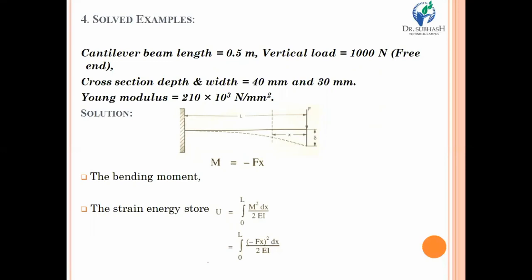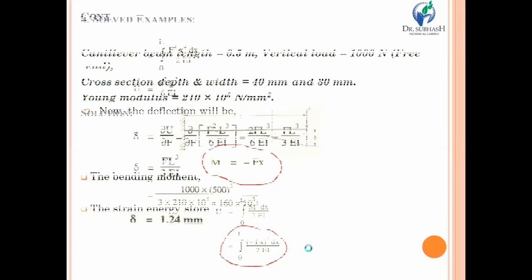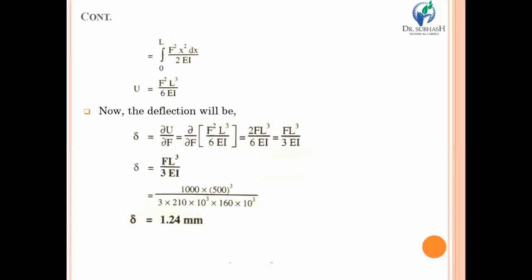Now, first of all, you need to calculate the bending moment. From the diagram, one can easily find the bending moment: force into perpendicular distance. So first of all, just calculate the bending moment like that. And we know that the strain energy is equal to the integral of M square dx upon 2EI. By integrating and putting that value, you will have the integration from 0 to L of minus Fx square into dx upon 2EI. Now, by simplification, you will have the strain energy U equal to F square into L cube upon 6EI.